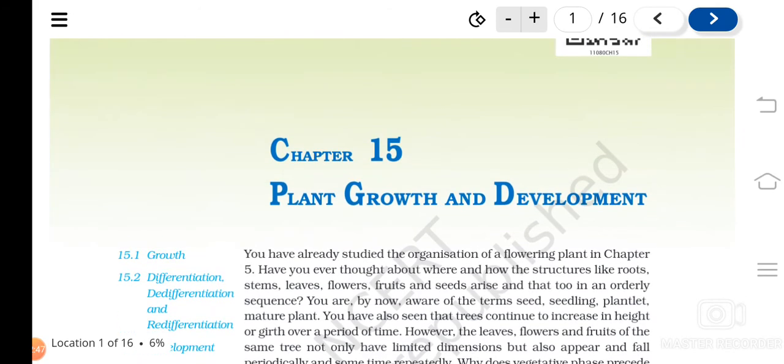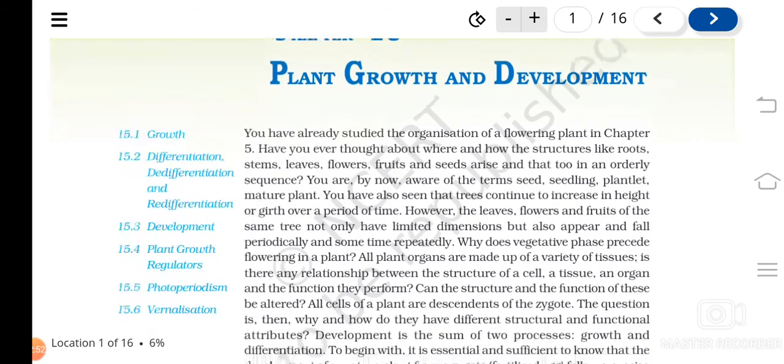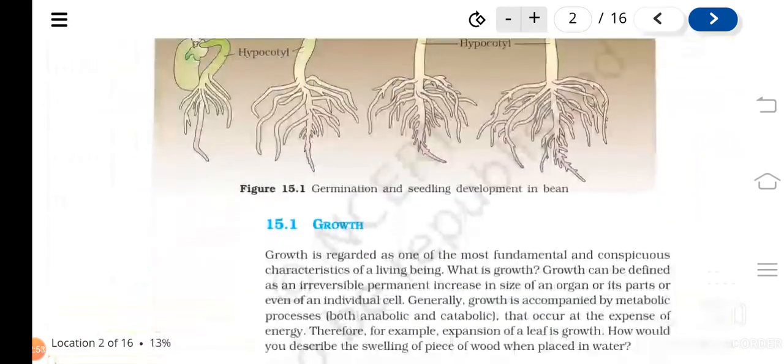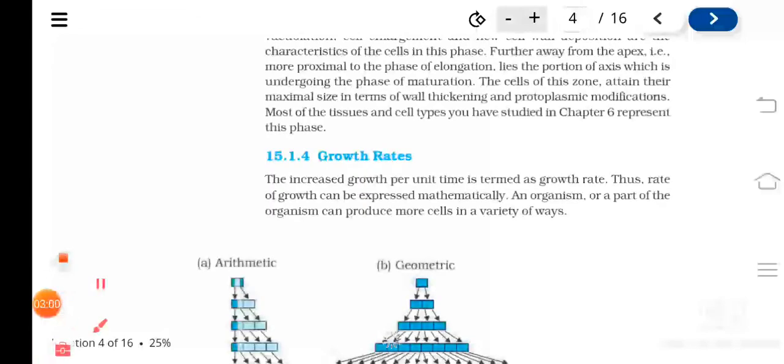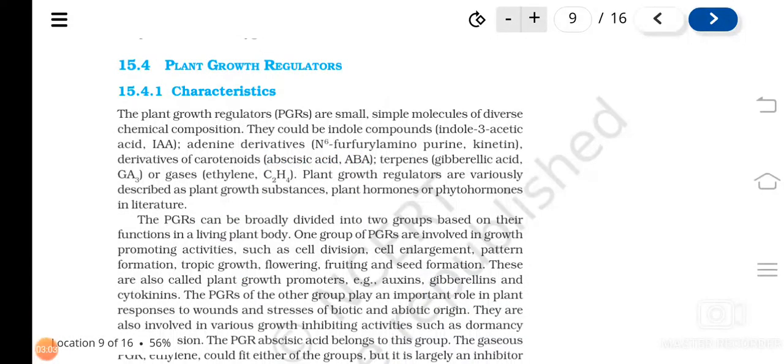So let's start our new chapter, that is Plant Growth and Development. In this we need to study only about the plant growth regulators. So from 15.4 you have to study in this. You might have heard about hormones, isn't it? Human hormones like insulin, then glucagon, likewise different types, thyroid, thyroxine. All these are hormones found in animals.